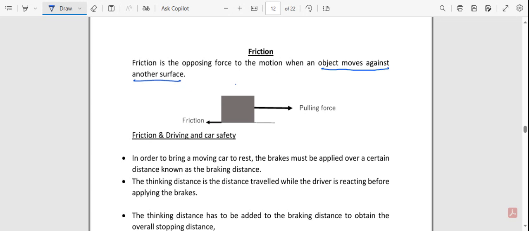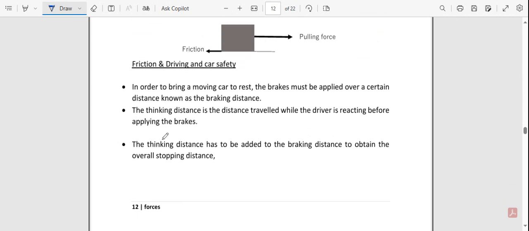Okay. Now mainly this friction, right? So we discuss friction with this next part, that is friction and driving of the car, driving car safety, right? Right, so first we'll read this point. In order to bring a moving car to rest, the brakes must be applied over a certain distance, known as the braking distance.